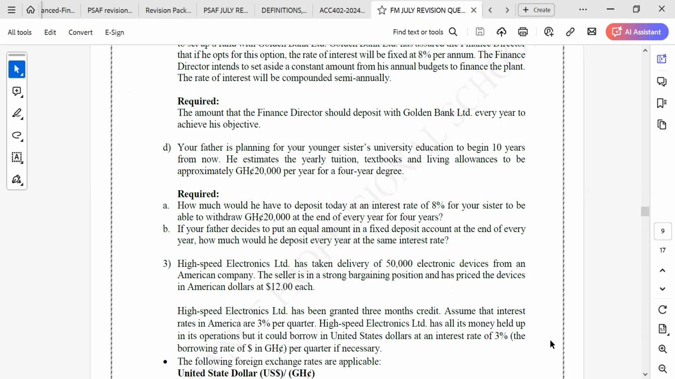How much would he have to deposit at an interest rate of 8% for a sister to be able to withdraw 20,000 at the end of every year?